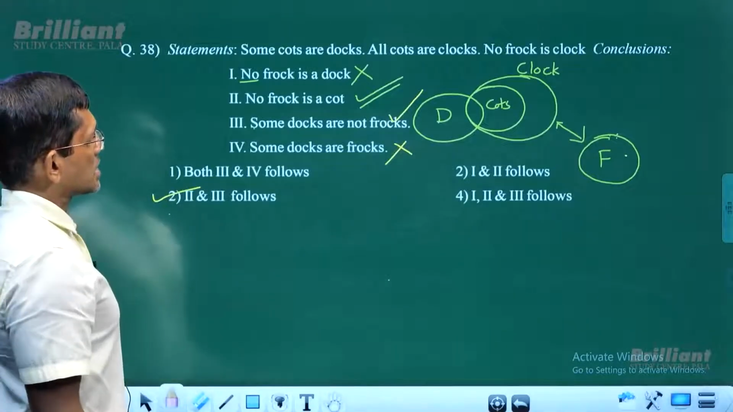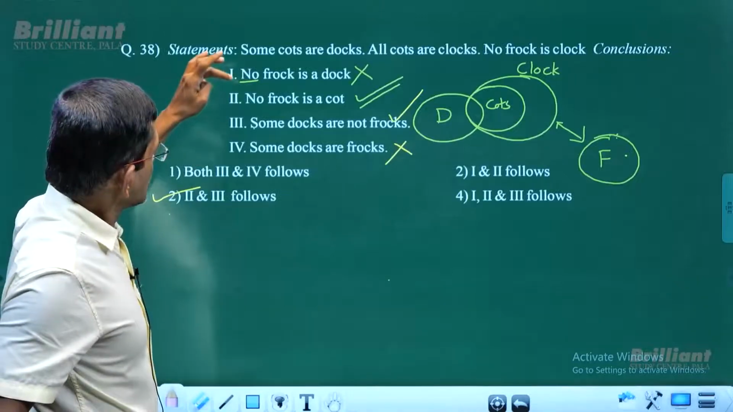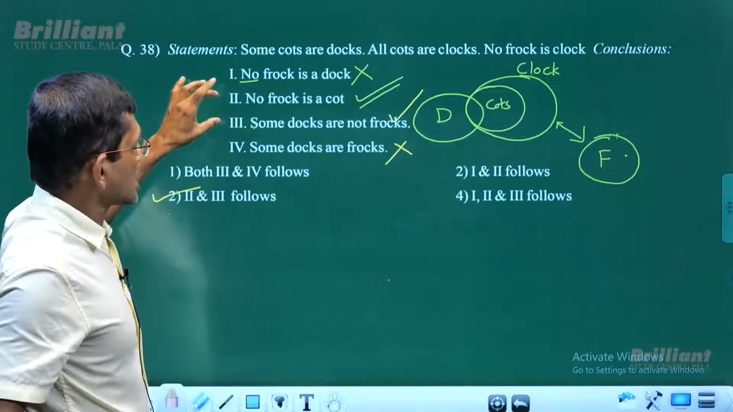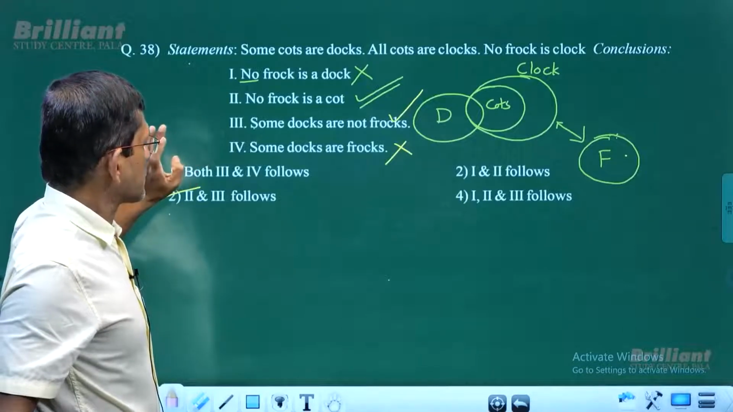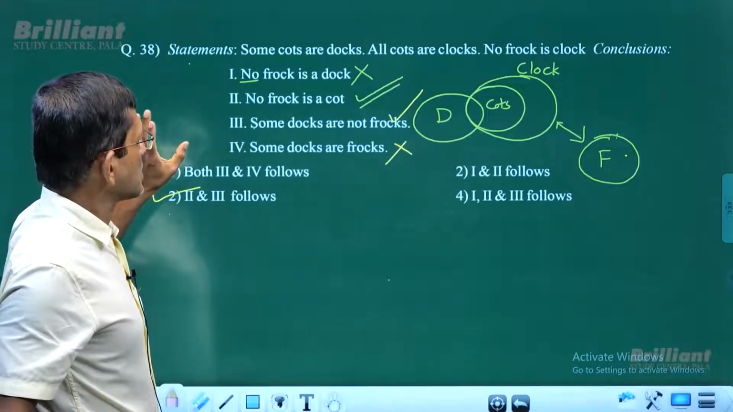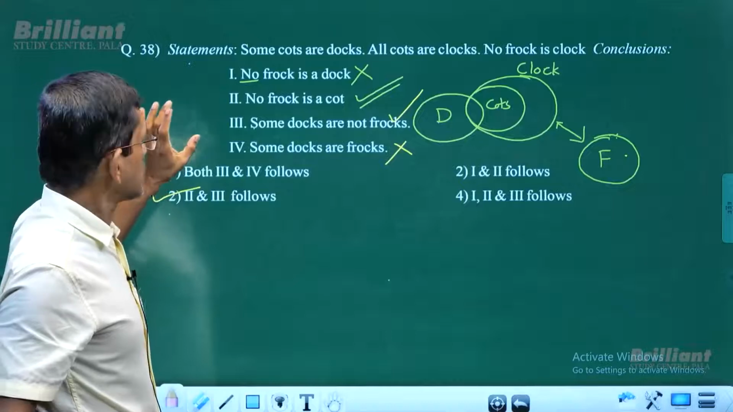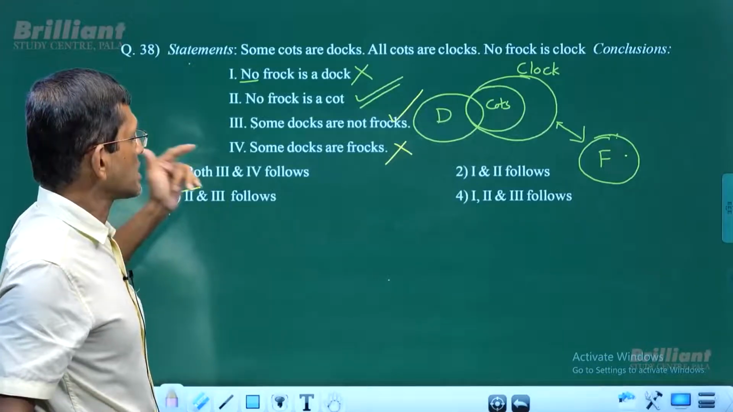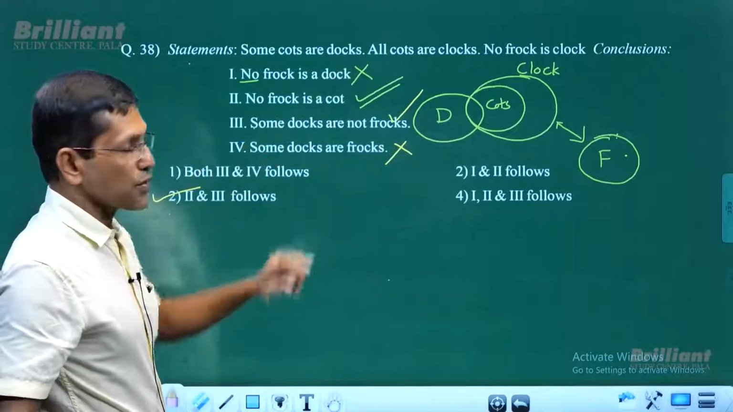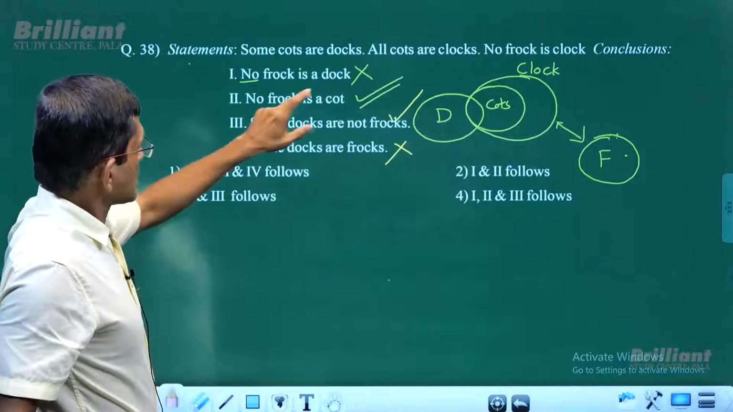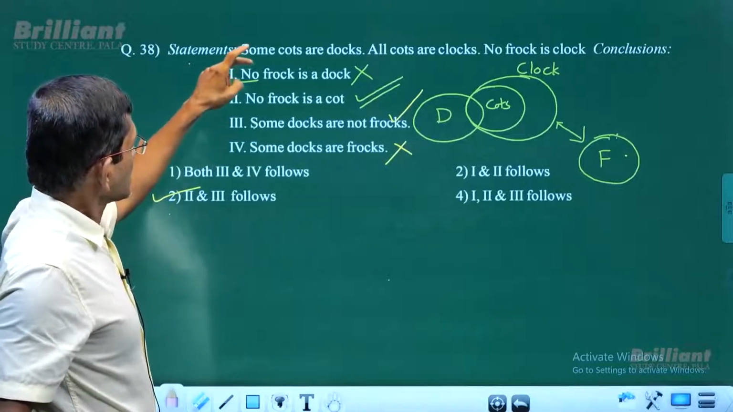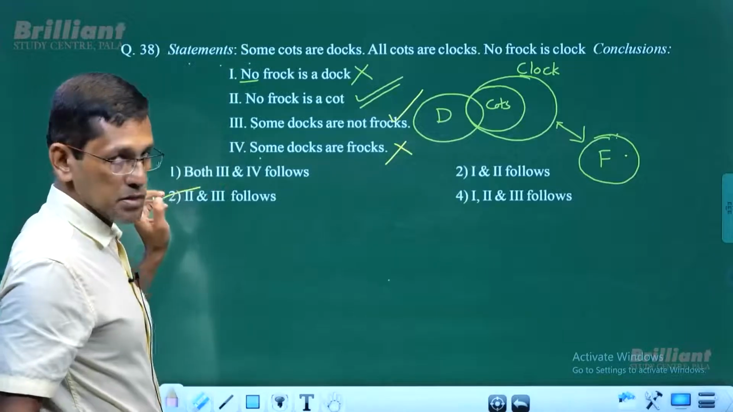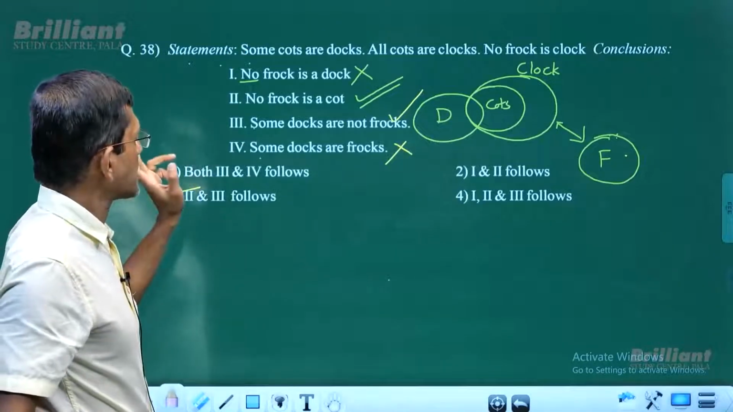Now in this case, we have 2 and 3 follow, but 1 and 4 don't follow. Is there any possibility of an either-or pair between 1 and 4? For an either-or pair, both do not follow. That's correct. 1 and 4 both do not follow. One is no, the other one is some. That is perfectly all right. So they are negated pairs.